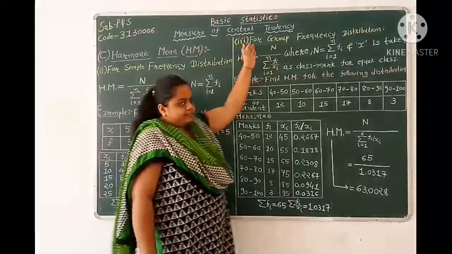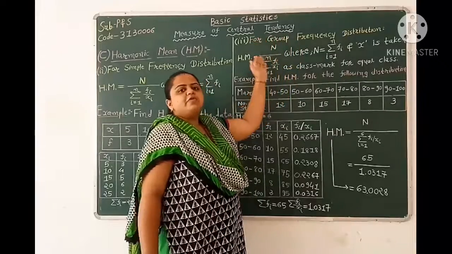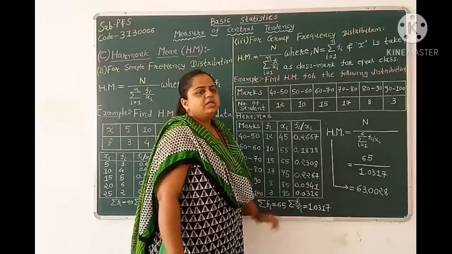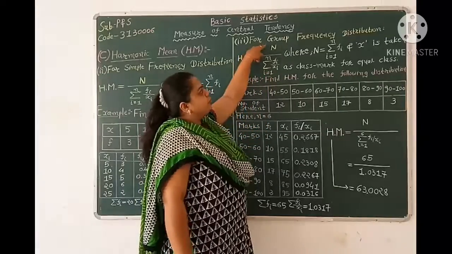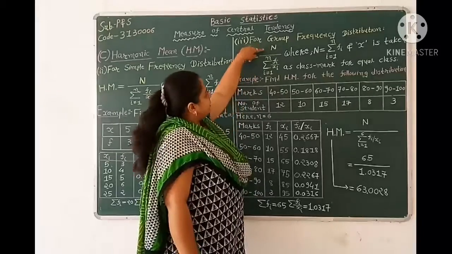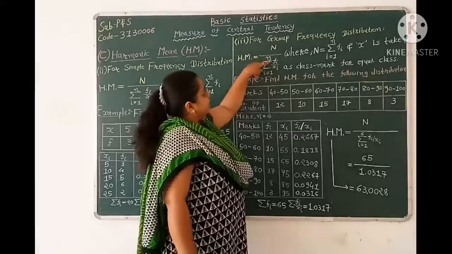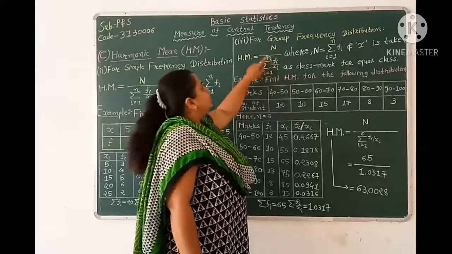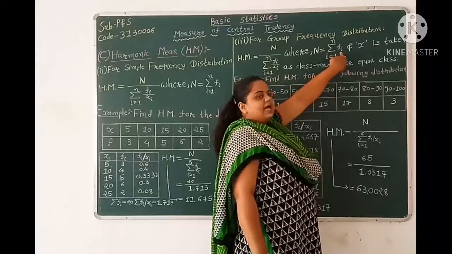Now case 3, we have given a group frequency distribution. If we have given a group frequency distribution, then how to find the harmonic mean? Harmonic mean equal to capital N over summation i equal to 1 to small n fi over xi, where capital N equal to summation i equal to 1 to n fi.